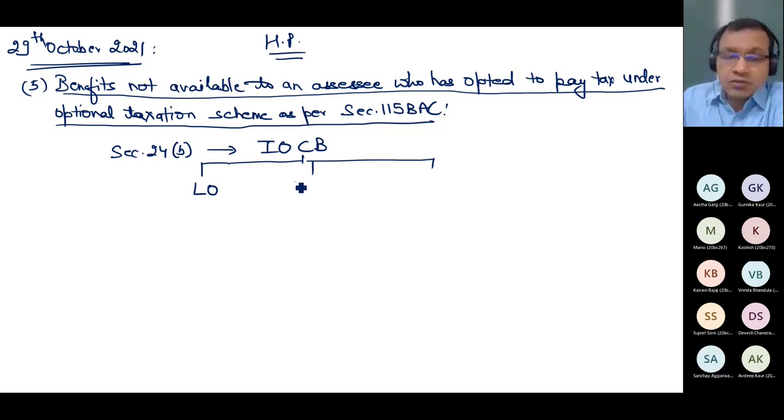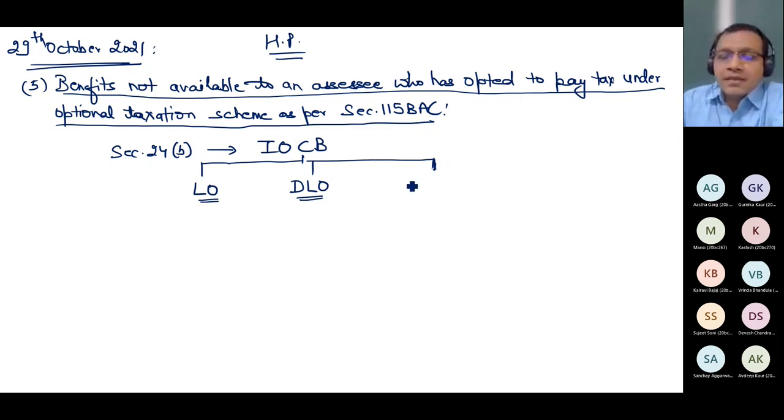Deemed to be let out. And third is, I should not write the word self-occupied. I should write what? Can you tell me logically what I should write? Rather than self-occupied, what word or sentence should I use? This is one type, let out. This is another type, deemed to be let out. And what is the third type?